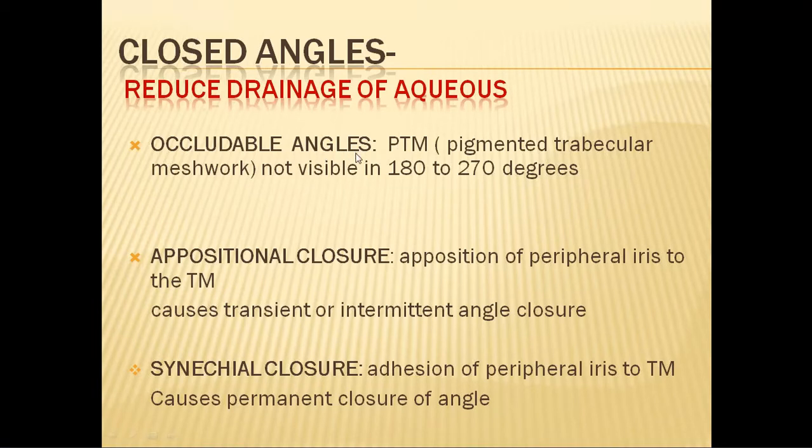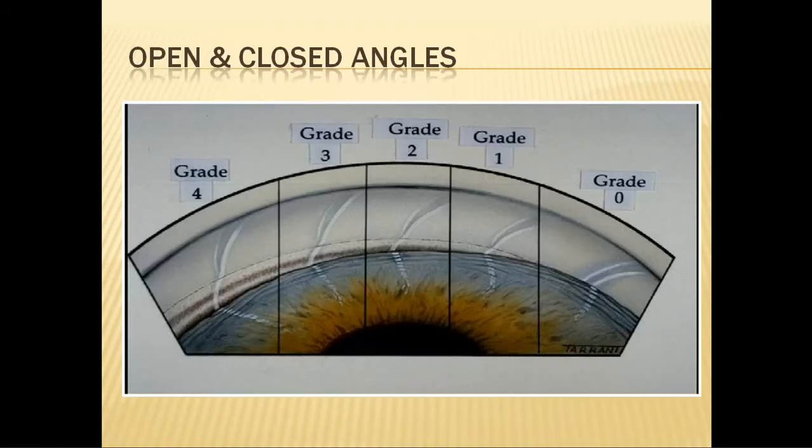When you do a gonioscopy, if in more than 270 degrees, that is from 180 degrees to 270 degrees, the angle is closed, that is the iris comes forward to oppose the trabecular meshwork, then it is called an occludable angle.